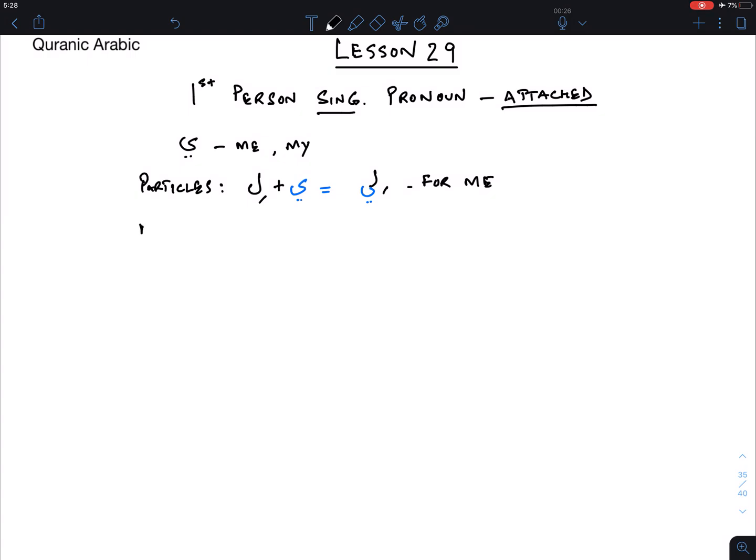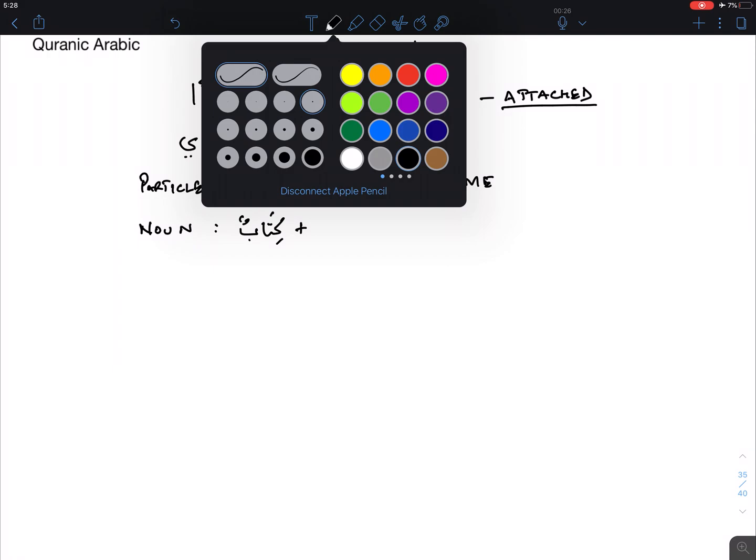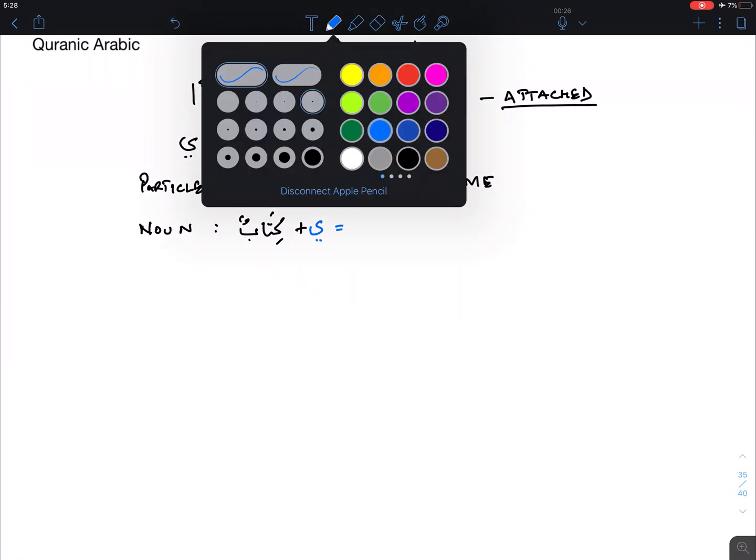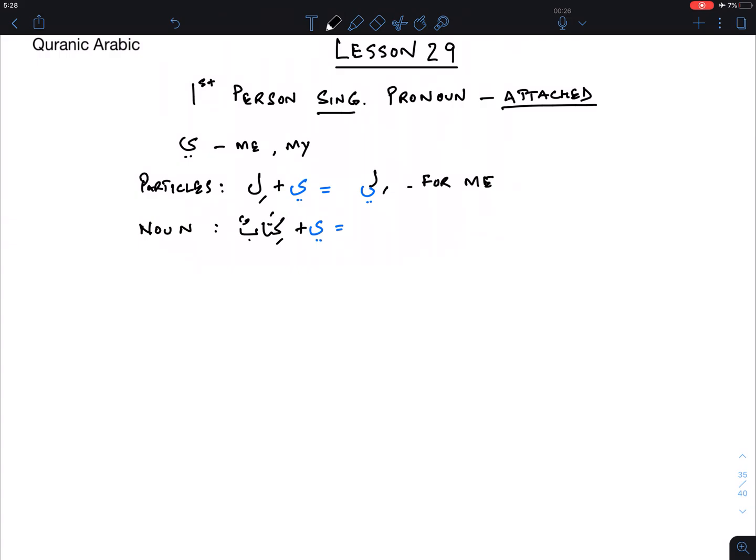Then let's look at the noun, how the ya is attached to other nouns. We'll take kitab, the famous example that we keep using, so it's easy for people to relate to. Kitabun, and then we add again the ya of mutakallim, the first person singular pronoun in the attached state. Now we attach it, so it becomes kitabi. The tanween on the bun drops because there's a ya coming after it.